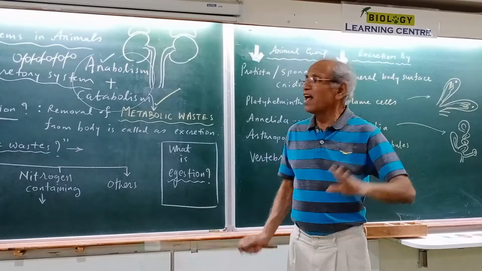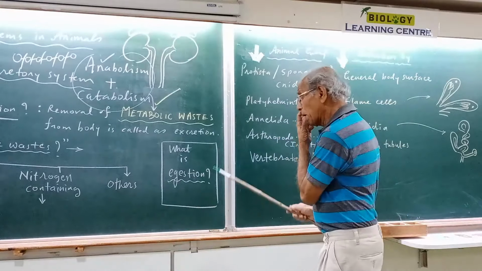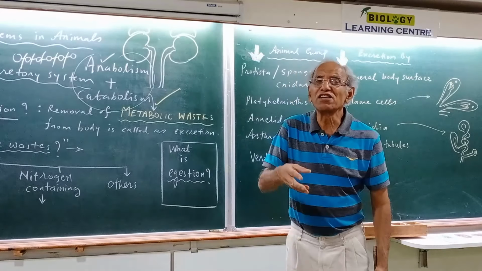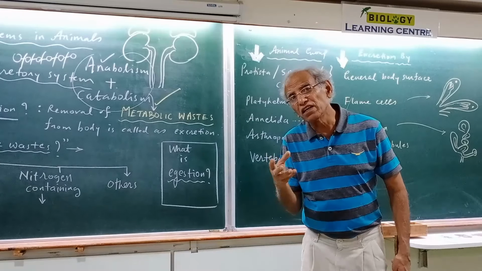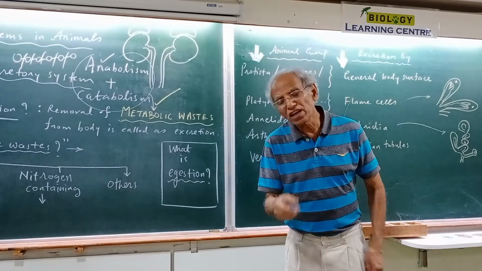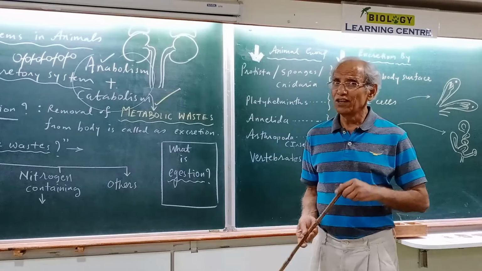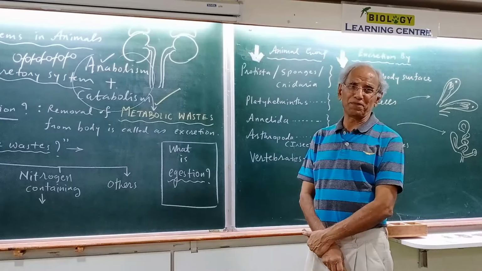They go into the blood and blood will remove them through kidneys and skin and all. Egestion is not a metabolic waste. Egestion is undigested and indigestible food which accumulates in the end part of the large intestine and then goes out. So from now onwards, no confusion please.